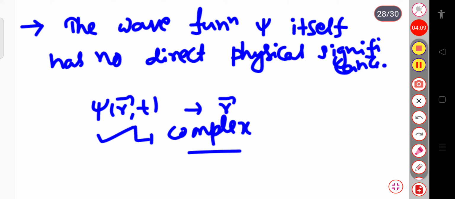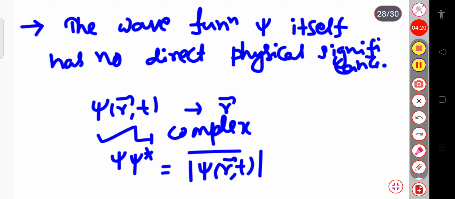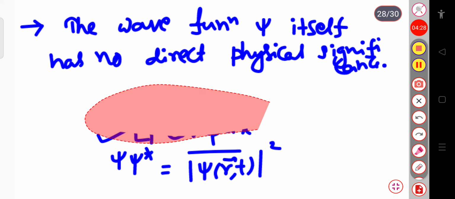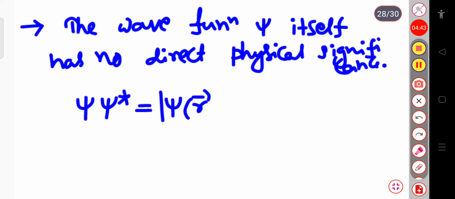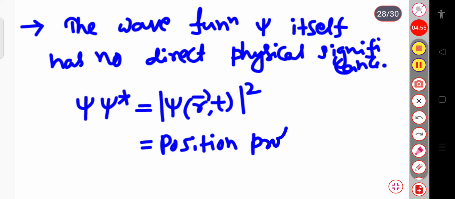We then assume that the product of this psi of r,t with its complex conjugate psi star is equal to the modulus of psi of r,t squared. Here psi into psi star is equal to the modulus of the function psi of r,t squared. This basically gives the position probability density, and this can also be written as rho of r,t.